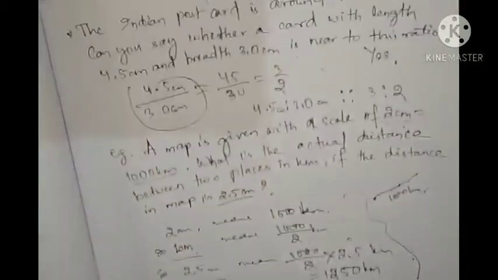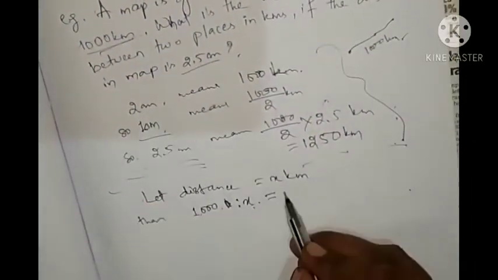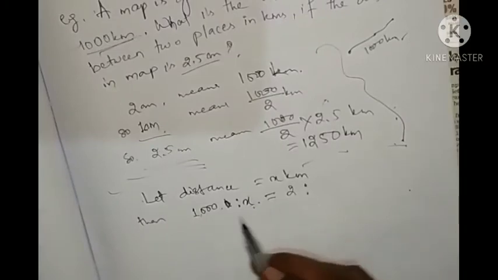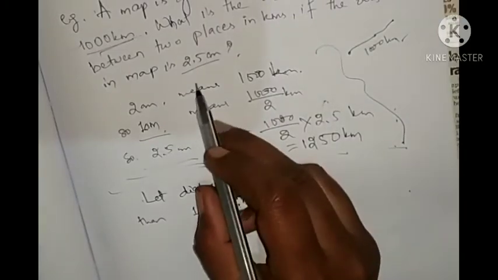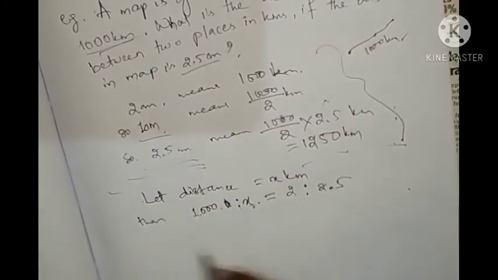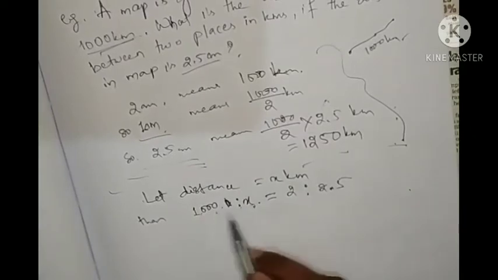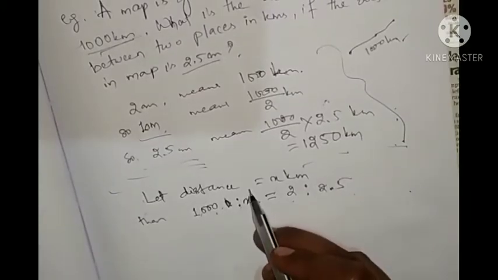Here we have written 1000 kilometer is 2 centimeter. So we write 2 is to 2.5. For 1000 there is 2, for X 2.5. We have to find X, the distance.